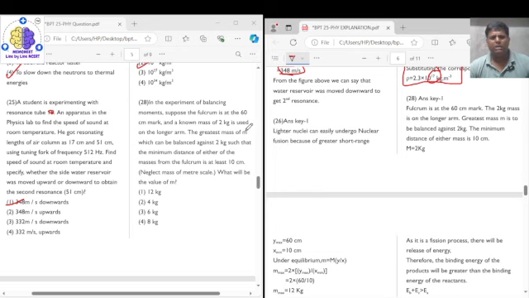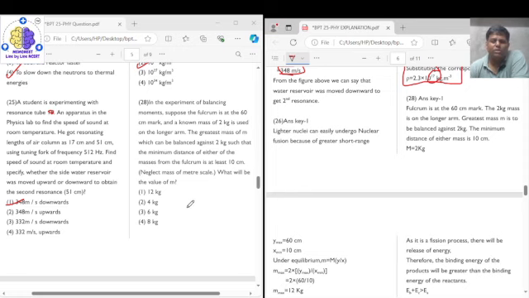What is the greatest mass M which can balance against 2 kilograms, such that the minimum distance of either of the masses from the fulcrum is at least 10 centimeter? See, in the balancing condition, the greatest mass will use the least distance, and the smallest mass will use the maximum distance.